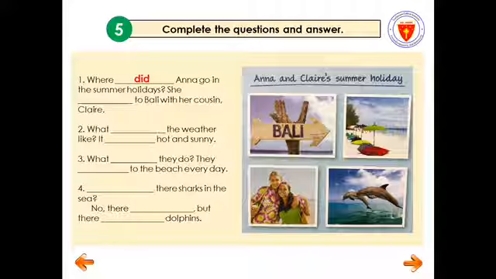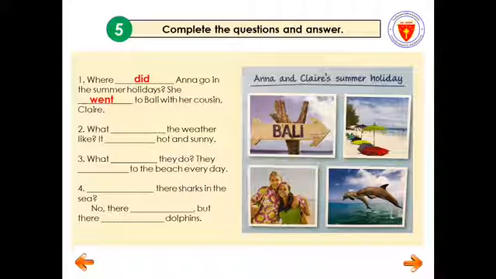And what do you think is the question? Because the question is about the past. So your verb, also with your answers, should be in the past tense. Okay, for example, she went to ballet with her cousin Claire.